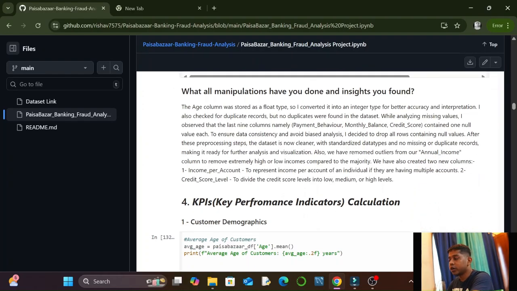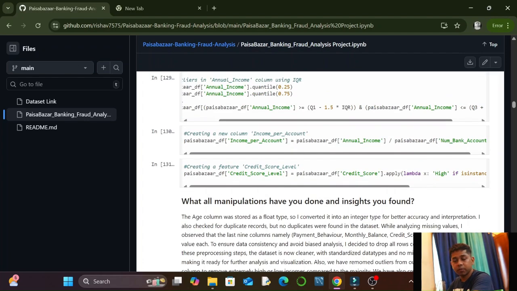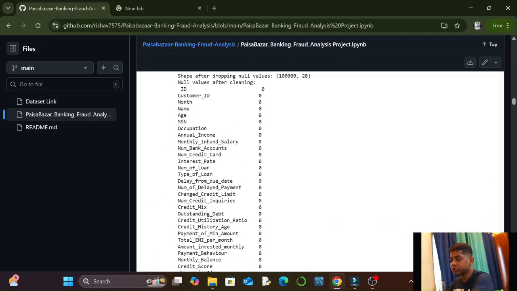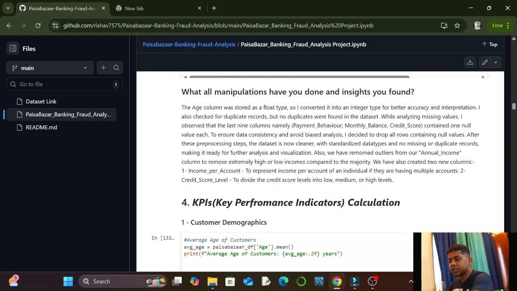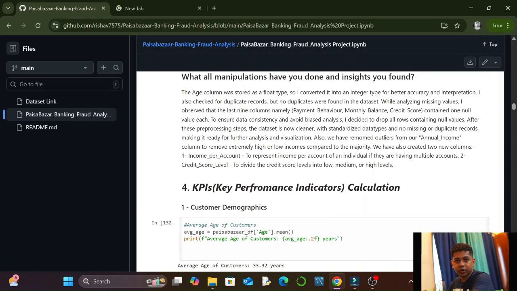What manipulations have you done and what insights have you found? I have written a short paragraph on the insights I have found and the manipulations I have done. Basically, I have changed the data type of age from float to integer. I have also added two new columns, credit score level and income per account. I have also done outlier removal in the annual income section. We have dropped all the null values, if any. And after that, I have written all the insights that I have found and the steps I have done in the data wrangling process.